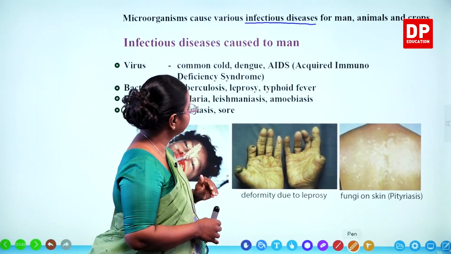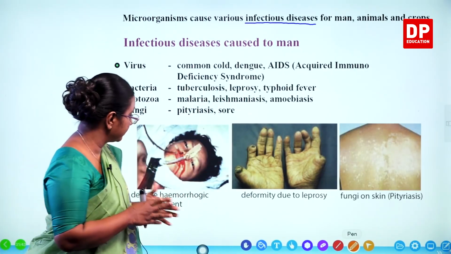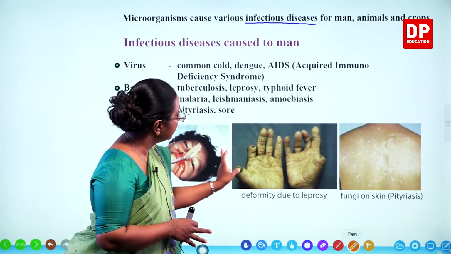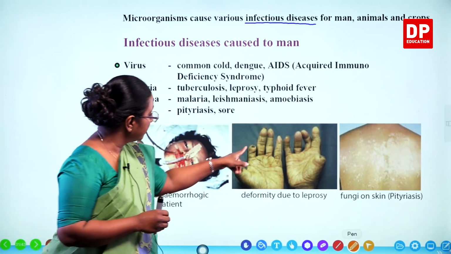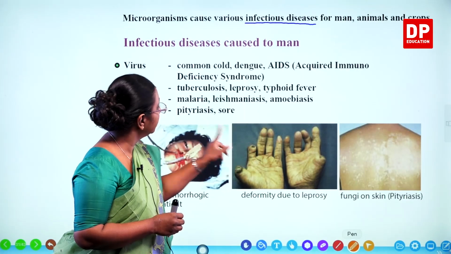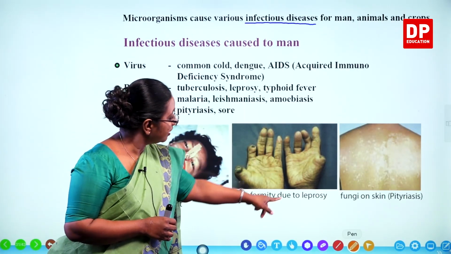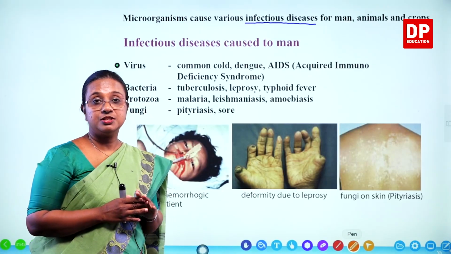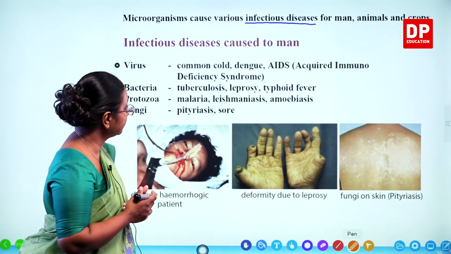Then leprosy, that is related to both skin and the muscles. Here you can see deformity or decaying of the parts of the body. These parts you can see due to bacterial infection. This is the leprosy condition.